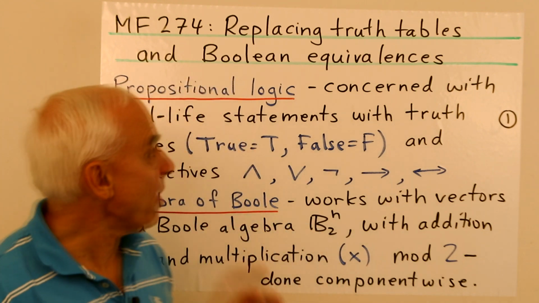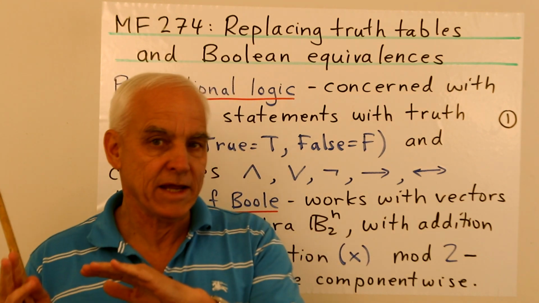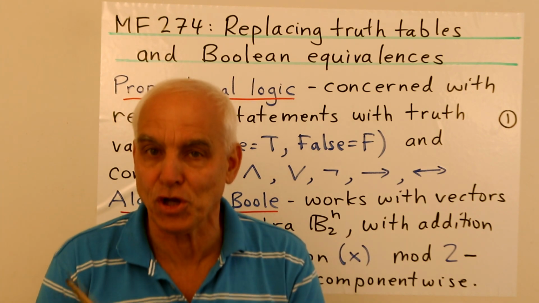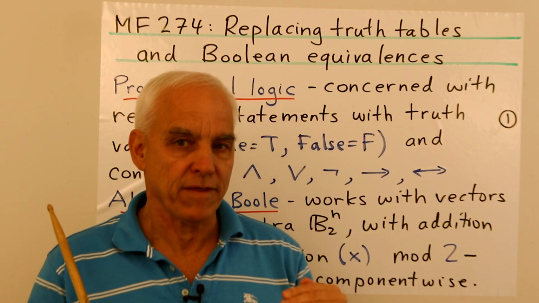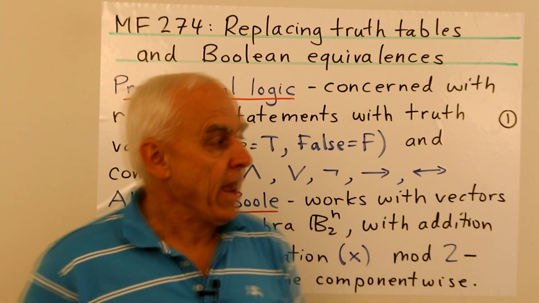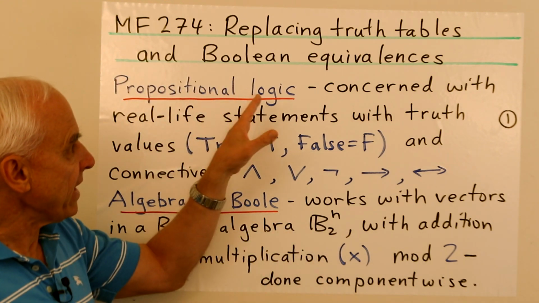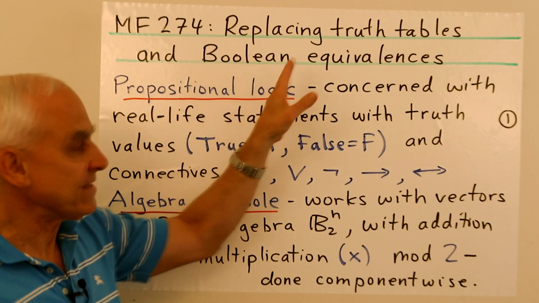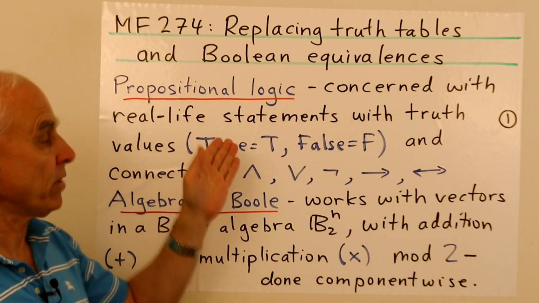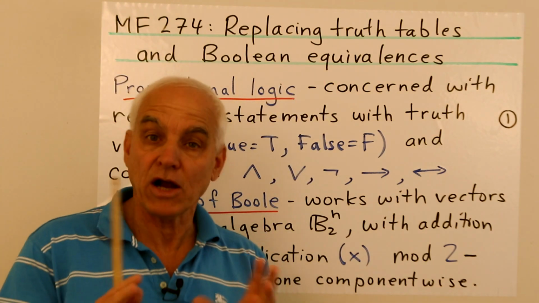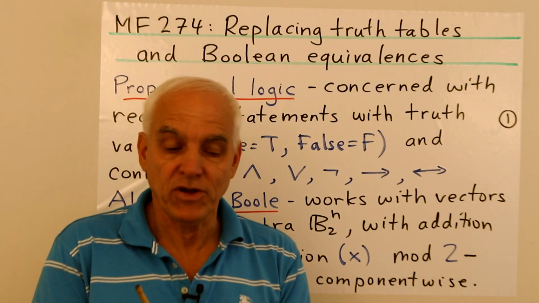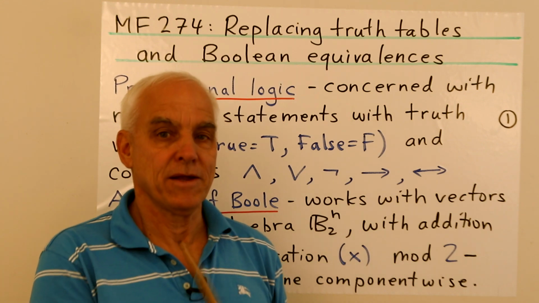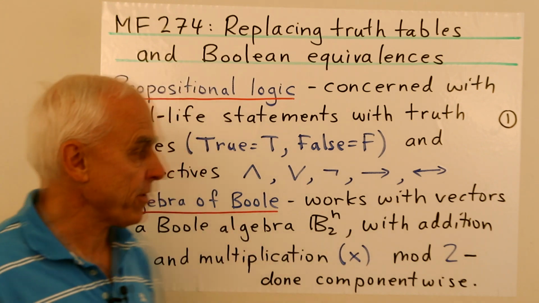In today's video, we want to move towards replacing classical propositional logic with a more powerful framework of the algebra of Boole. And what we're going to be looking at today in particular is replacing truth tables and Boolean equivalences in the reduction of propositional logic propositions via our algebra of Boole framework.